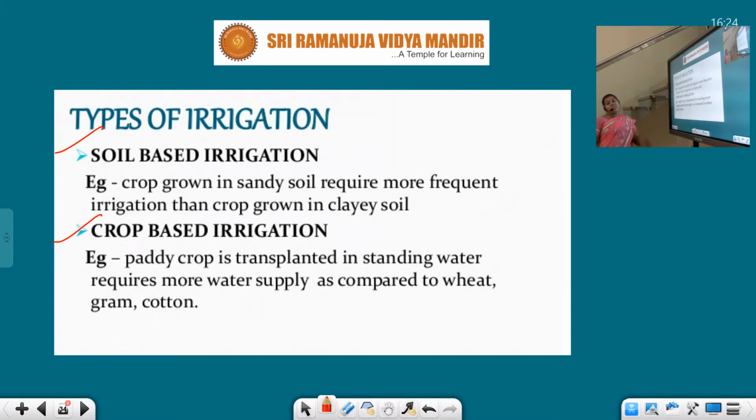Next, crop based irrigation. See, paddy crop is transplanted in the standing water, so it requires more water supply as compared to wheat, gram, cotton. See children, when you go to the villages, we can see that small paddy plantlets are present in the stagnant water. If you ask your grandparents or parents, they'll explain. So once observe, visualize the atmosphere.